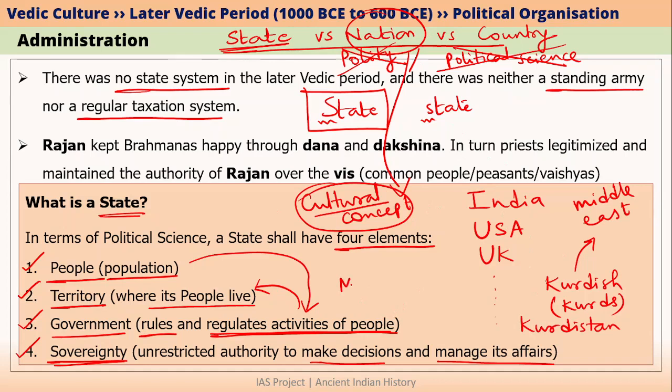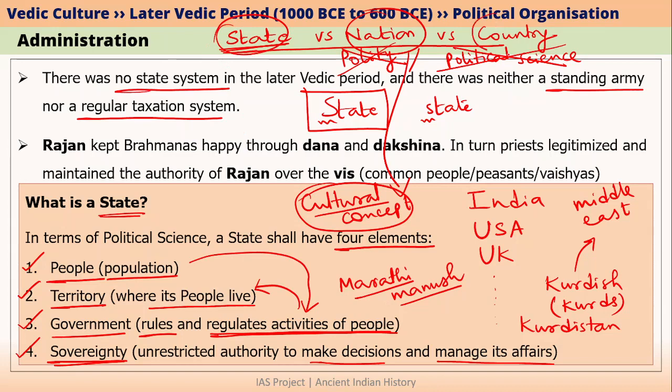Similarly, you must have heard about Marathi Manush. Marathi Manush is also a similar nationalistic idea in the case of Maharashtra. Please note here that having a nationalistic idea does not mean that you are against the state. It can be well within the state. The loyalty of the people can be towards nation as well as towards state at the same time. I hope you understood what is the meaning of nation. Nation is basically a cultural concept, whereas state is a political and a territorial concept.